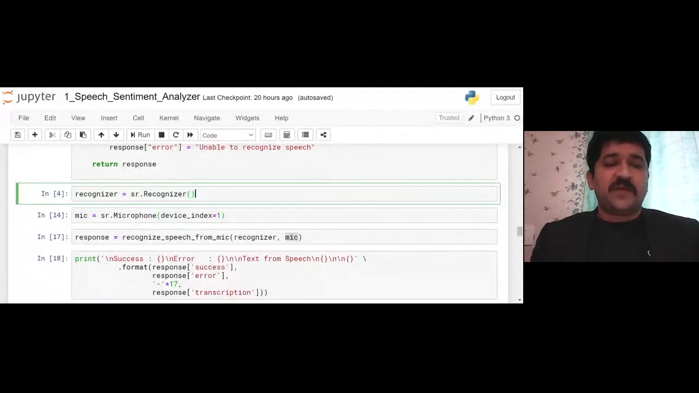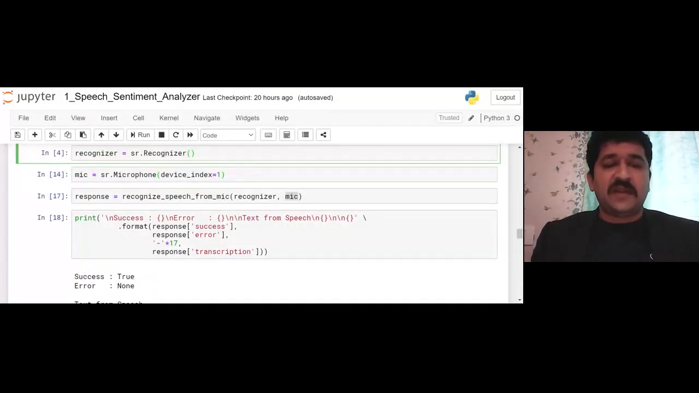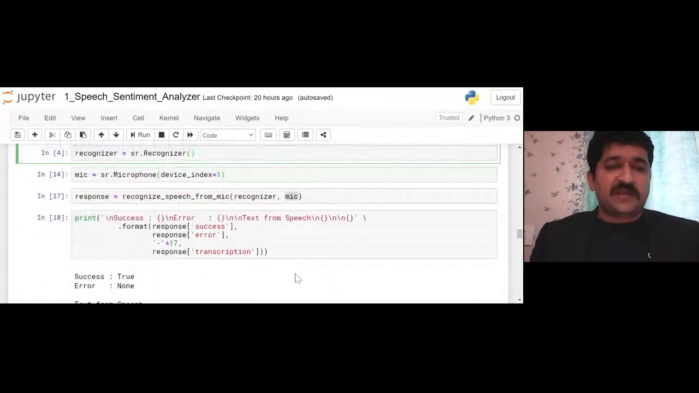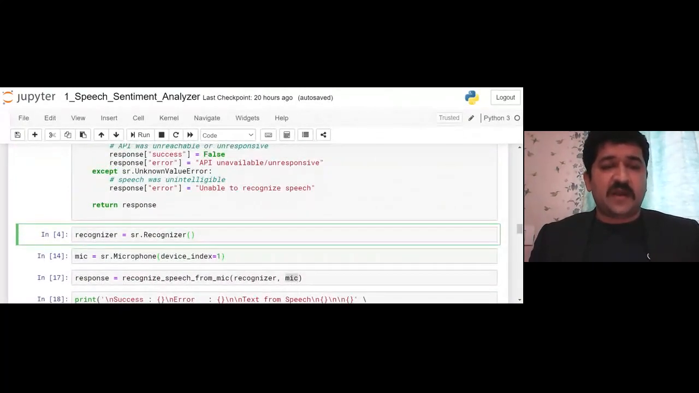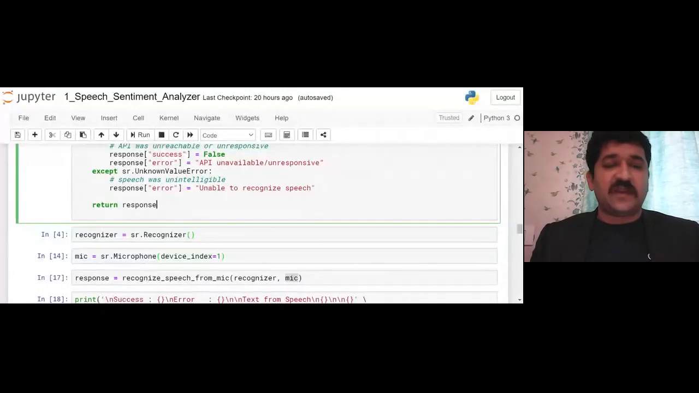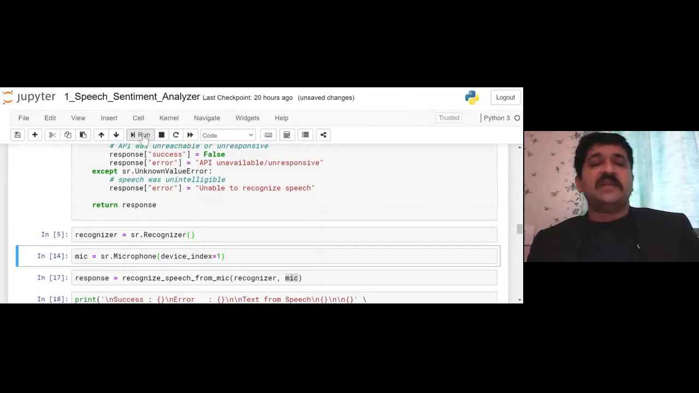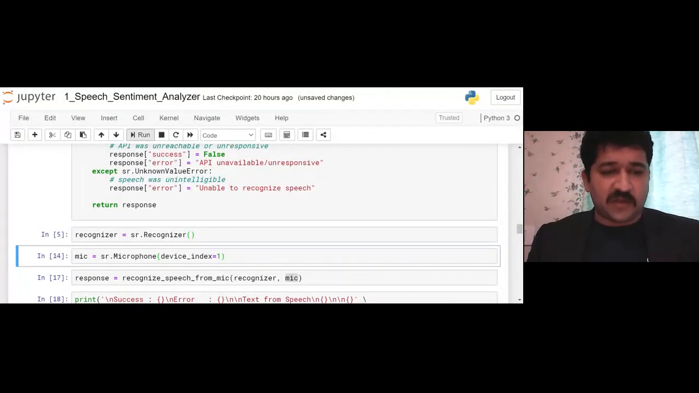Now in response we are printing the response success, error, and the transcription. All these three things I am doing using a simple print command. So let's first check whether our microphone is working or not. Let me create my function and get it ready. The recognizer is ready. Again, this recognizer reads the sound for a small time frame and then it stops. It is not continuous. If you want that, some other parameter has to be set.